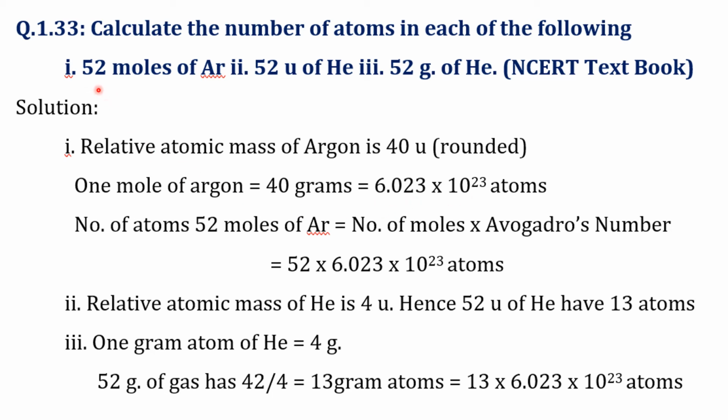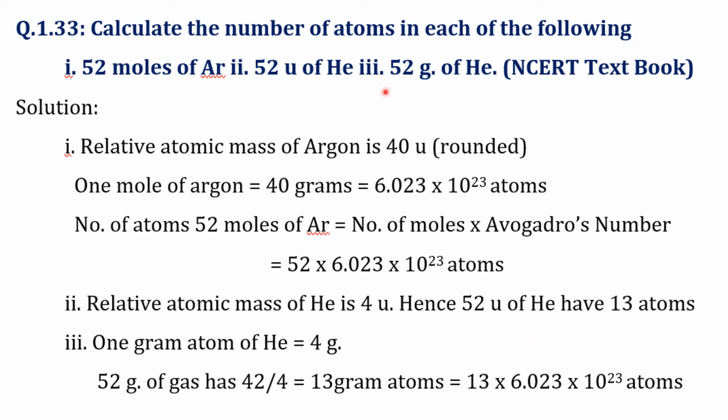Here 52 moles of argon is given, therefore the number of atoms in 52 moles of argon equals 52 into 6.023 into 10 power 23 atoms. Similarly, relative atomic mass of helium is 4 units, but here in the problem it is given as 52 units. Therefore, the number of atoms present in 52 units equals 52 by 4, that is 13 atoms.